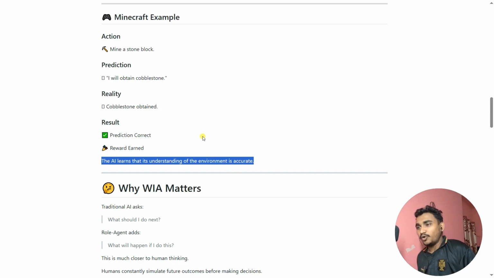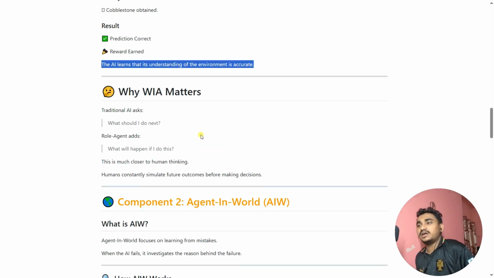Okay. Why does this WIA matter? Traditional AI asks, what should I do next? That's called next word prediction. But the world in agent adds, what will happen if I do this? This is much closer to human thinking. If we do this kind of thing, what will be next? What will happen after next? You need to think about that as a mature person. So humans consistently simulate the future outcome before making any kind of decision.